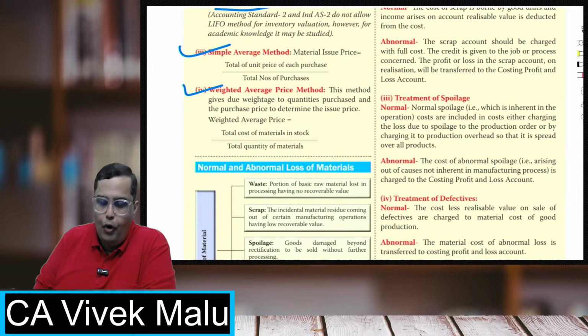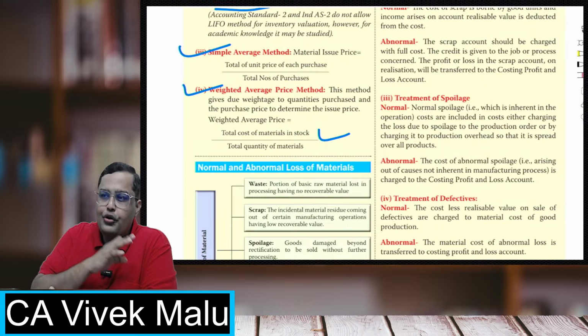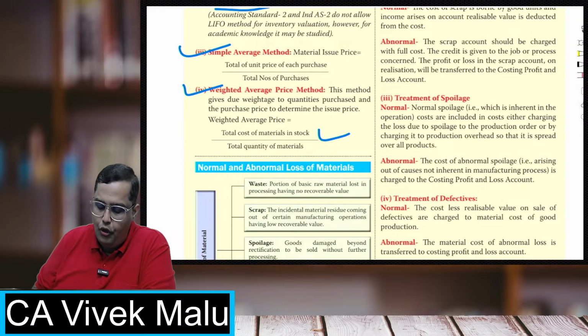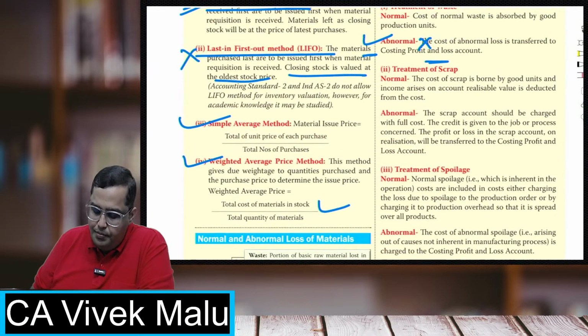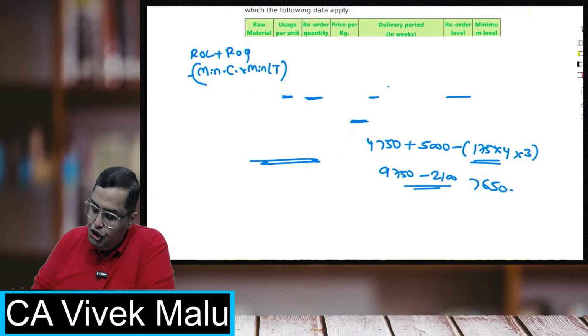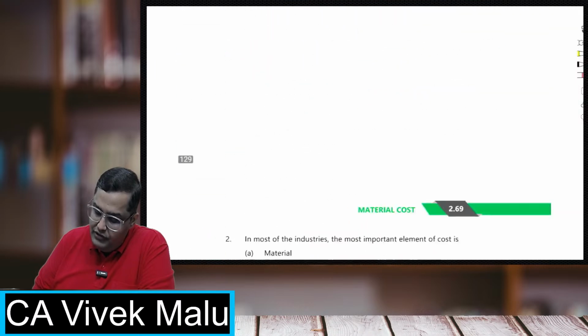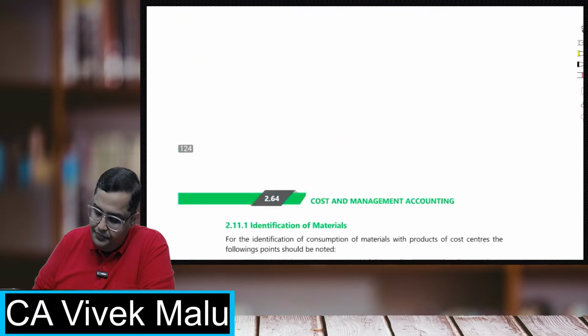So these are some important techniques. There are some other techniques also, but they are not relevant, like the standard cost, replacement value, realizable value. They are never asked in exams, so you don't need to bother about this. But with respect to students, FIFO and weighted average, I'll show you something because I want you to be prepared for this. It can be asked in exams.